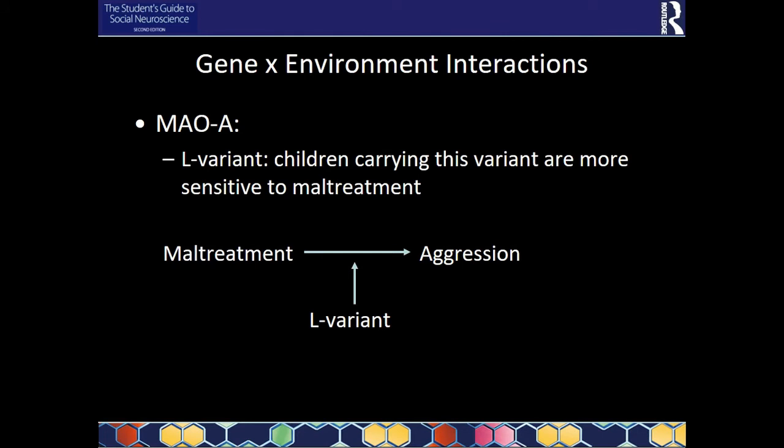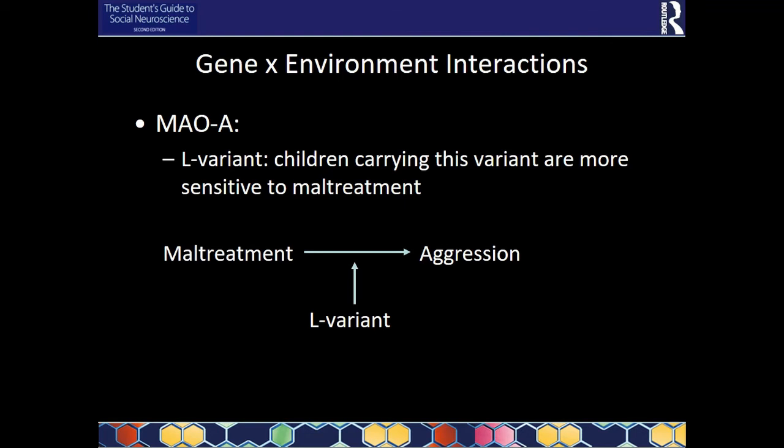So they discussed one in the book where they said that for the L variant, the children that carry this variant are more sensitive to maltreatment. So if you write this out with arrows, it makes way more sense. So I did that here. It means that if you are maltreated in your childhood, this leads to more aggression when you are an adult.